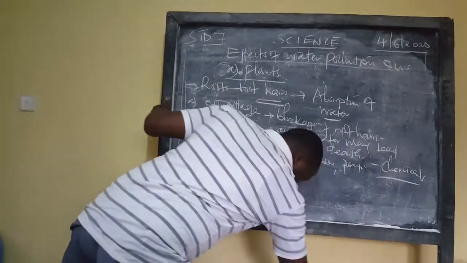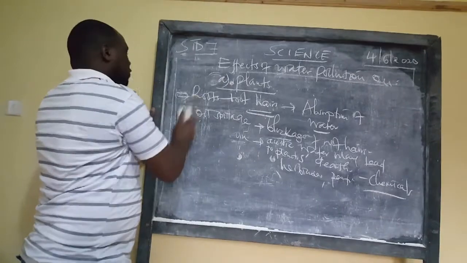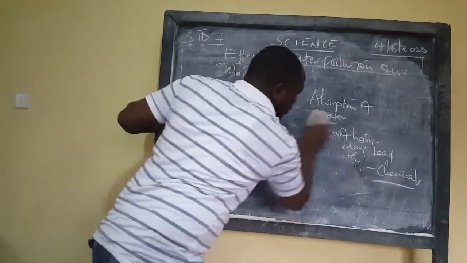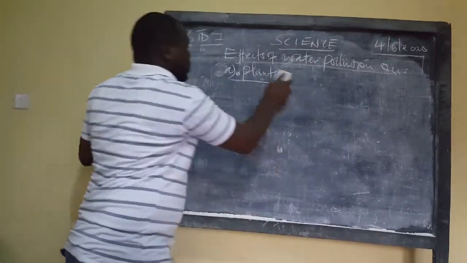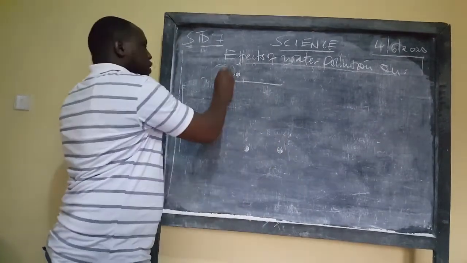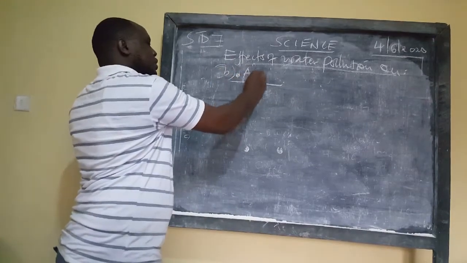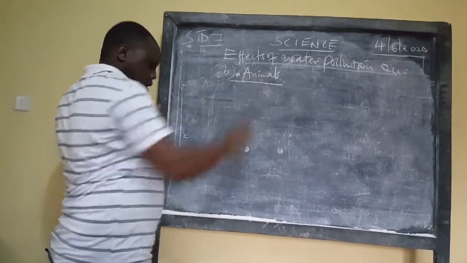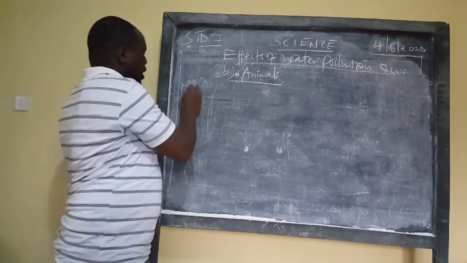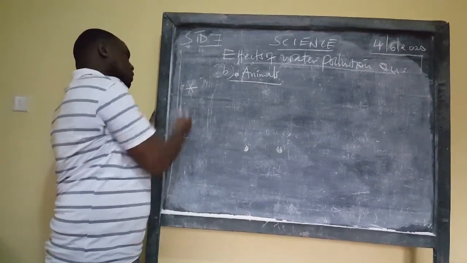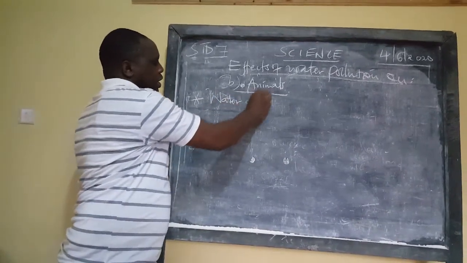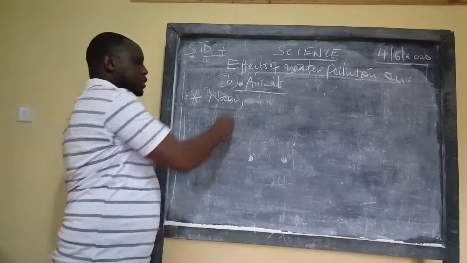Now let's look at the effects of this pollution of water on animals. What effect does it have on animals? Are animals affected by this? We are saying that I just talked about water and what we call the human waste.